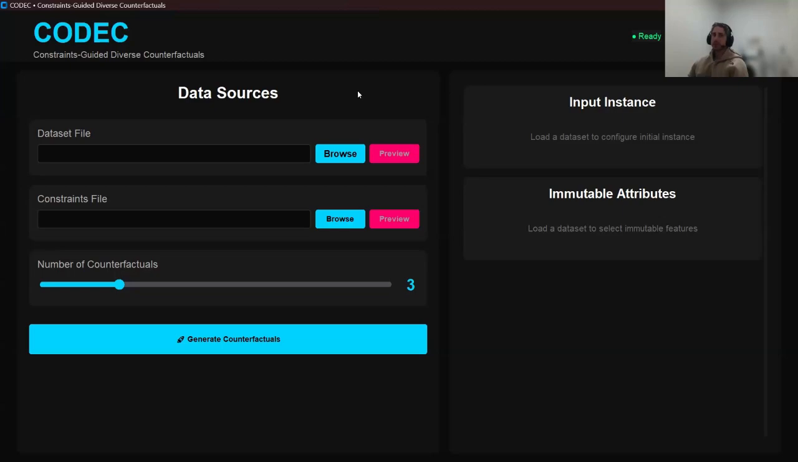Today I'm presenting CoDeC, a system that generates realistic counterfactual explanations. This is CoDeC's interface. I'll start with the adult income dataset where we predict whether someone earns over $50,000 annually